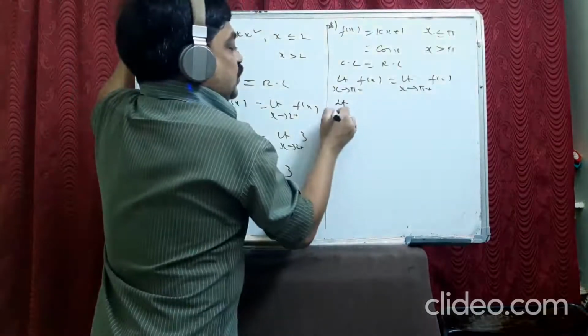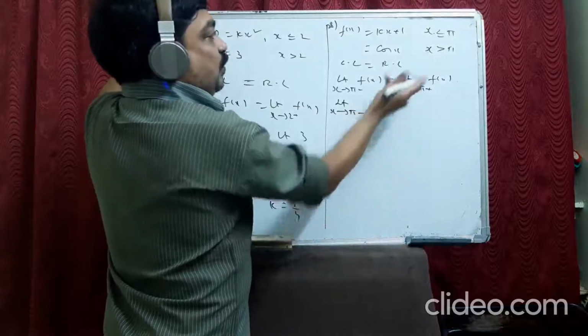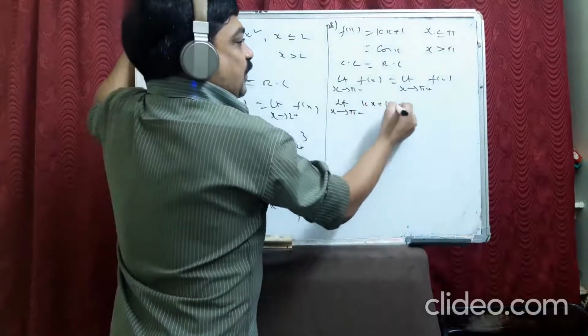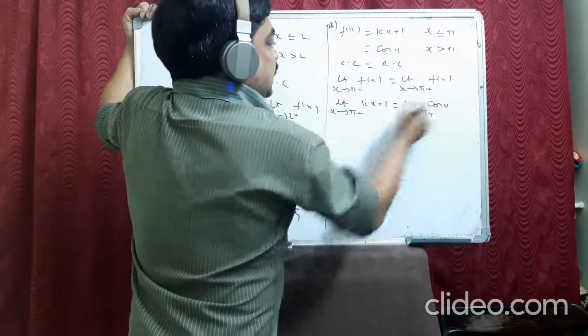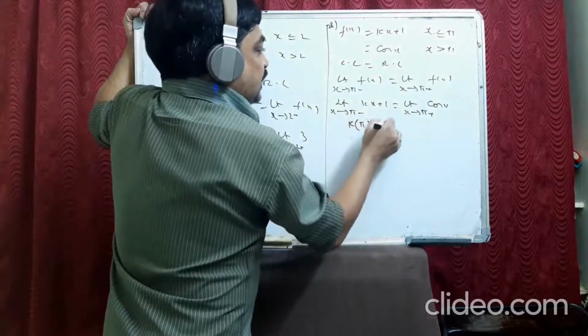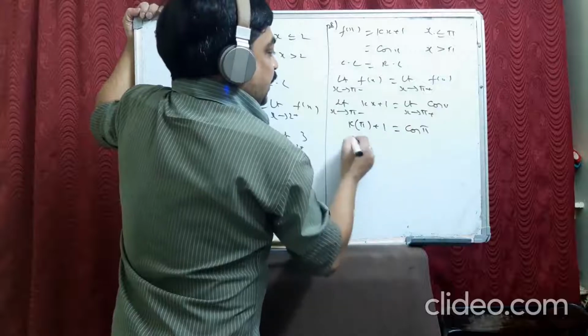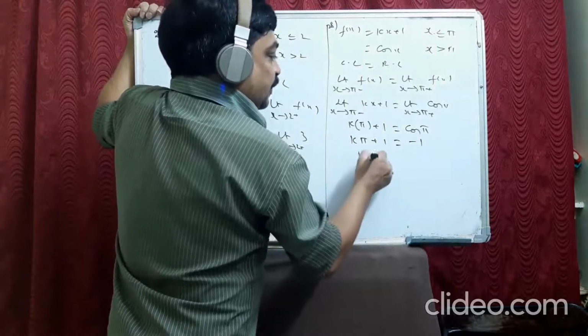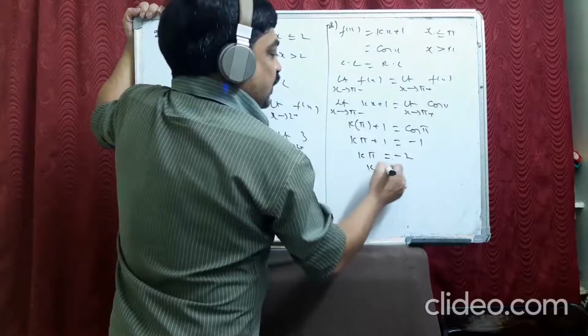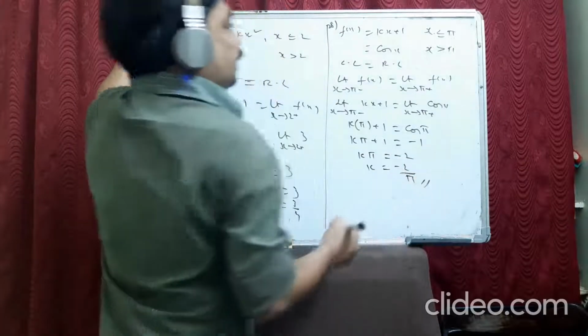Limit x tends to pi minus means before pi, kx plus 1. Limit x tends to pi plus, after pi, cos x. So k into pi plus 1 is equal to cos pi. k pi plus 1 is cos pi, means cos 180, it is minus 1. k pi is minus 2. k is minus 2 by pi. Okay.